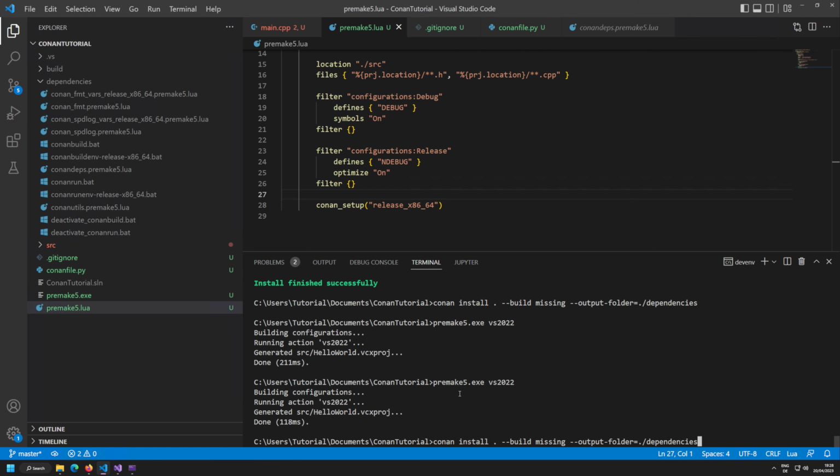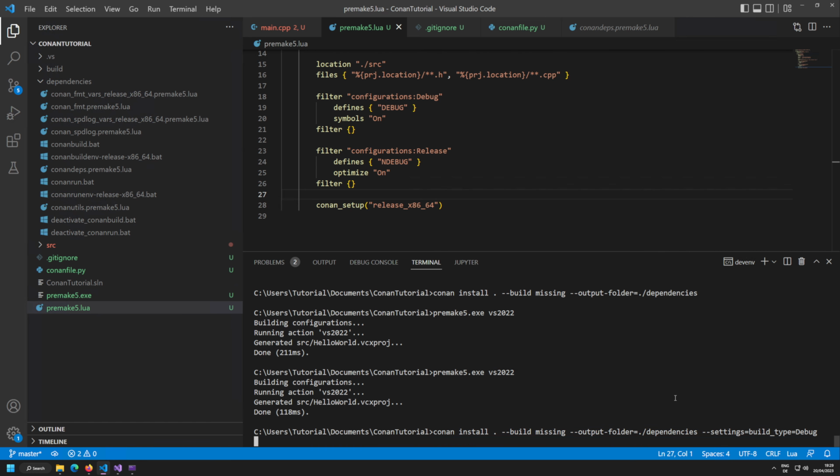Now, how do you do this? Well, you can actually tell Conan what configuration you want to use. Basically, you provide a setting. If you are using this settings argument here, you can override all settings that are defined in your profile. In this case, I do want to override the build type and set the build type to debug.